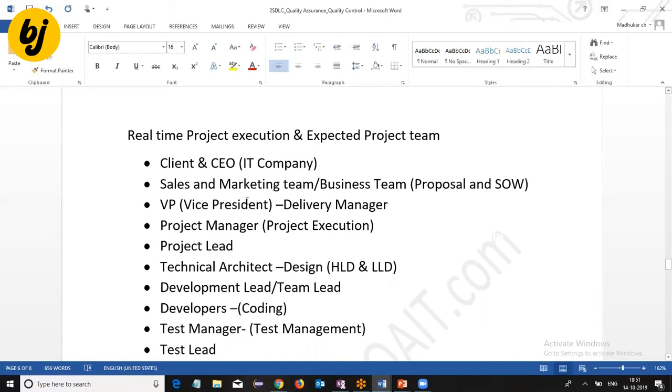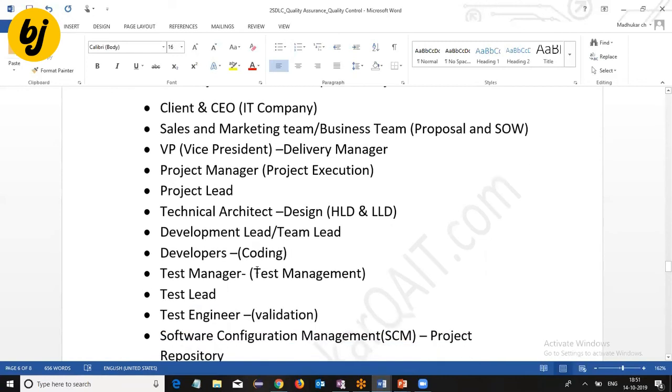Then the vice president responsible for delivery, the delivery manager, the project manager who monitors the project execution, the project lead, and the technical architect for design, who prepares design documents during the design phase. We will discuss high level design and low level design. Then the development lead or team lead, developers for coding, the test manager for test management activities, and the test lead and test engineer who validate the application.